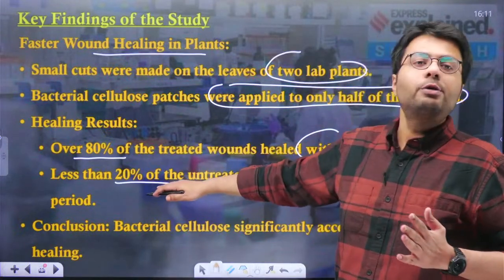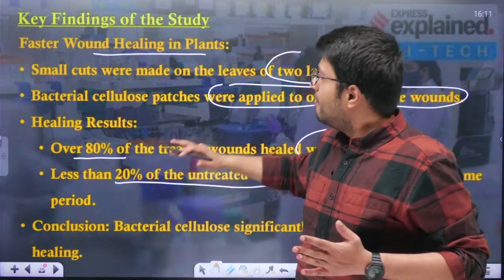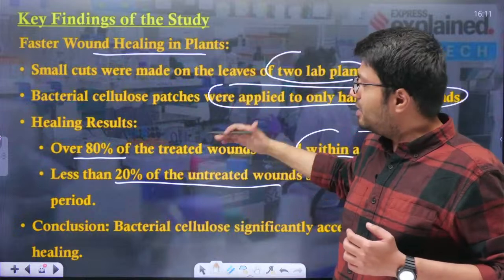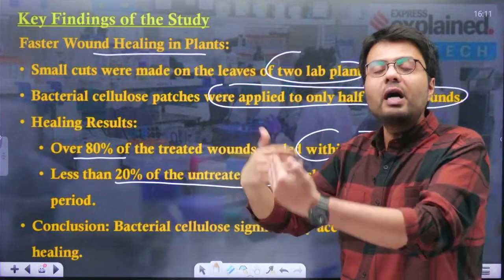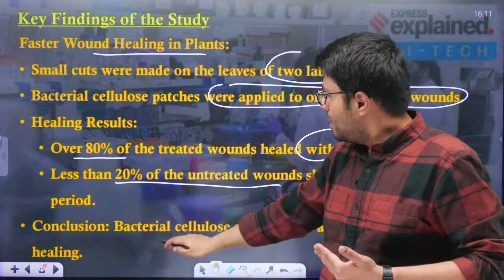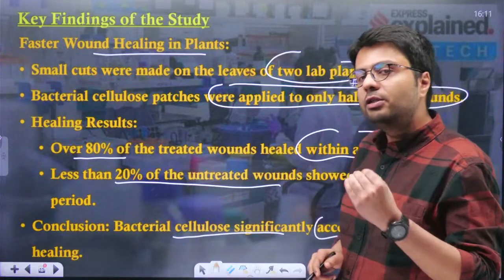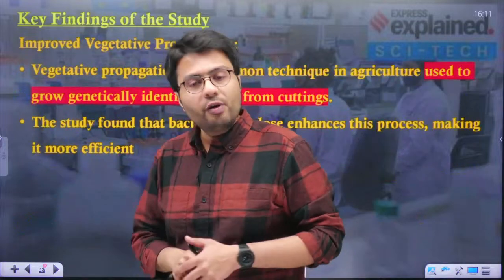So from this experiment, we can safely conclude that the use of bacterial cellulose over any cuts made into the plants resulted in faster healing of the plants. Understood? So bacterial cellulose significantly accelerates the plant's wound healing. So this was the first finding.